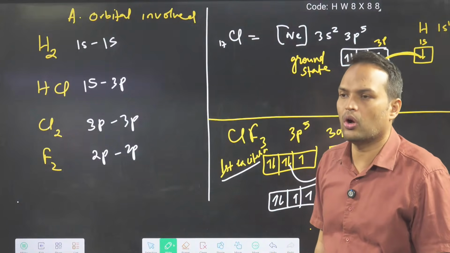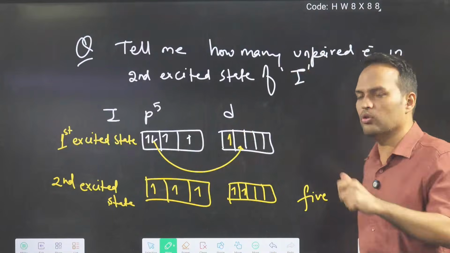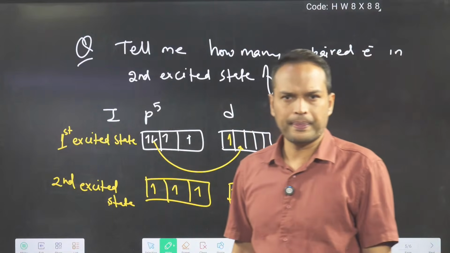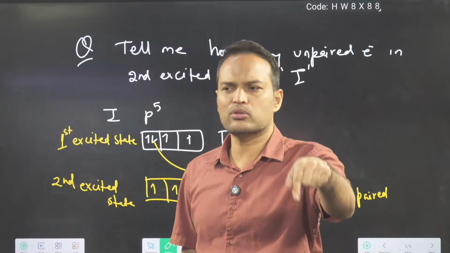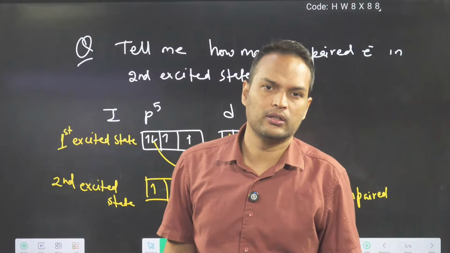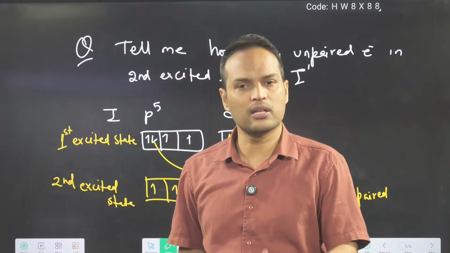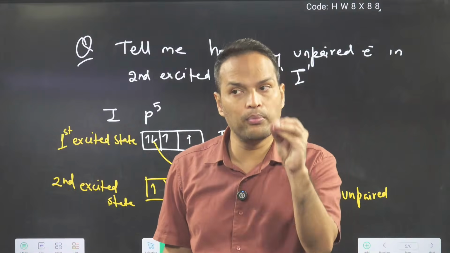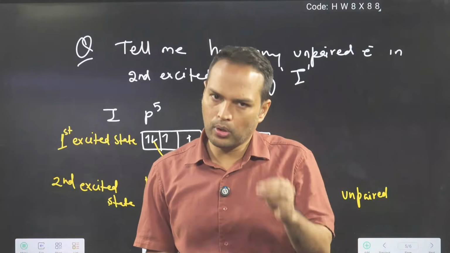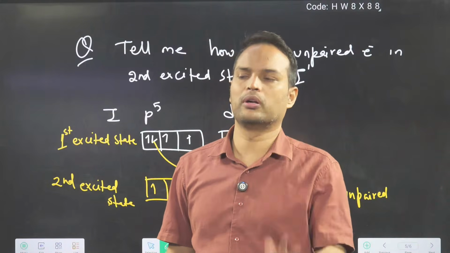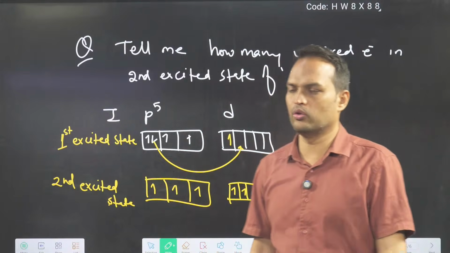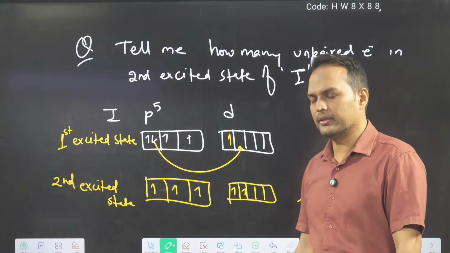If they give in the question that shape of a molecule depends only on lone pairs, not on bonding electrons, true or false? You will say, sir, false. It depends on both, bonded electrons also, non-bonded electrons also. Done. First point over.